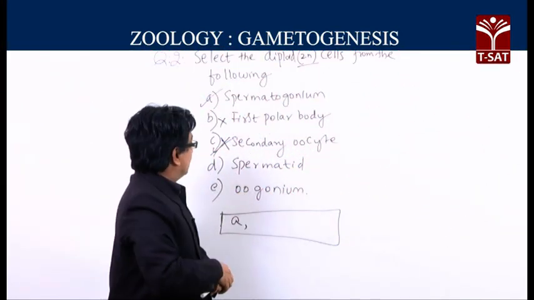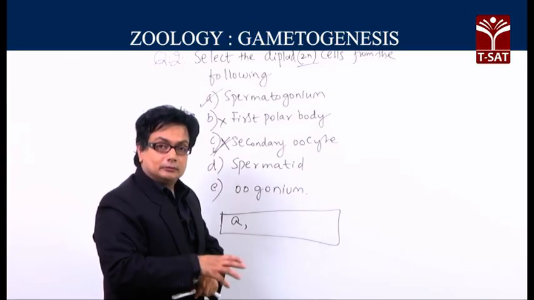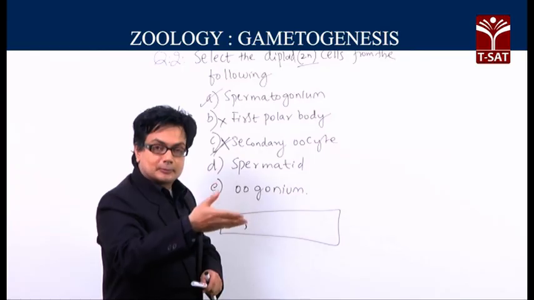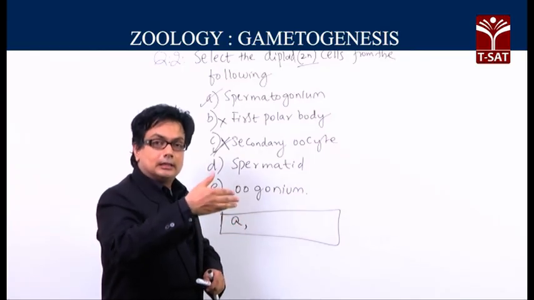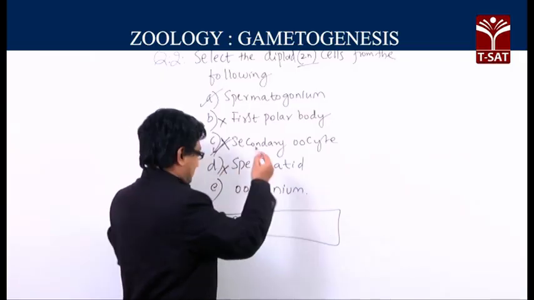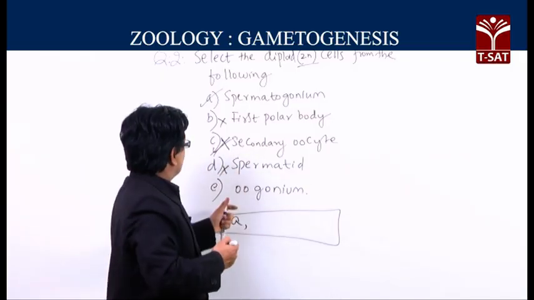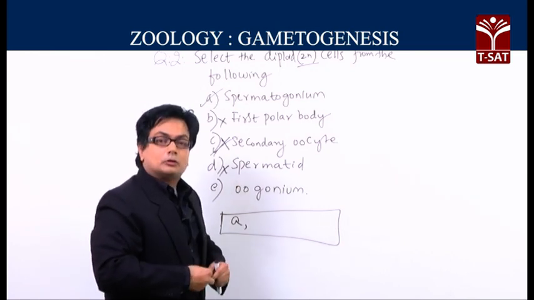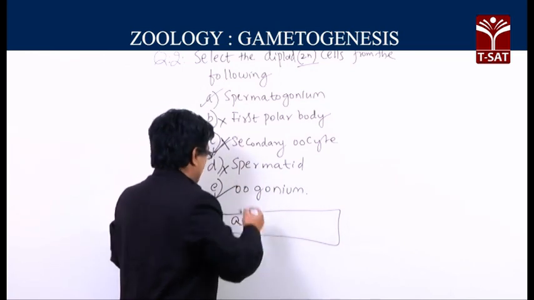Then again, spermatid. We know that after the primary spermatocyte, meiosis 1, secondary spermatocytes, then meiosis 2, there will be formation of spermatids and they are haploid. So, these are also not diploid. The last one, the oogonium, similar to the spermatogonium, oogonium is also a diploid cell. So, this is also diploid.